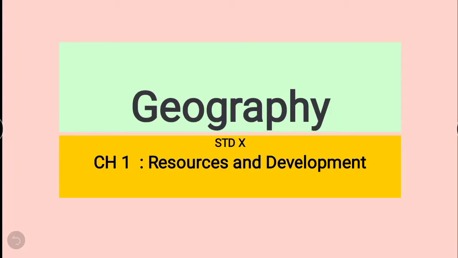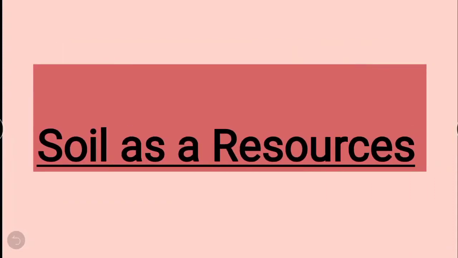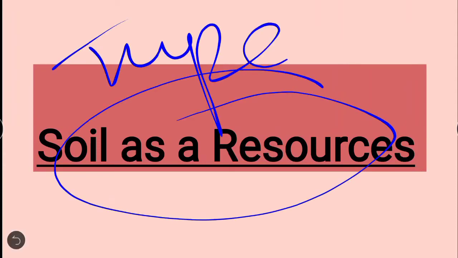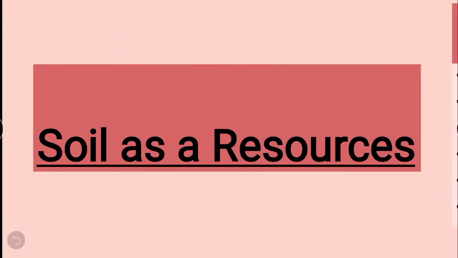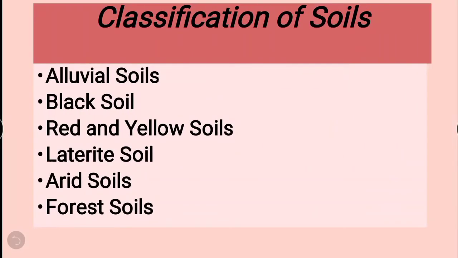So here we will only cover the last topic, that is soil as a resource. It means that in this chapter we will be covering the types of soils of India, and some part of soil degradation also. Let's see the classification of soils.